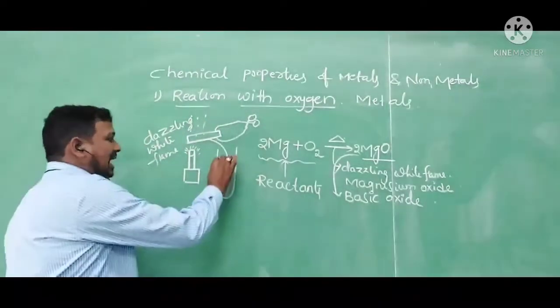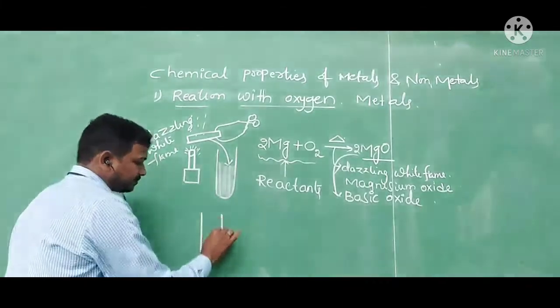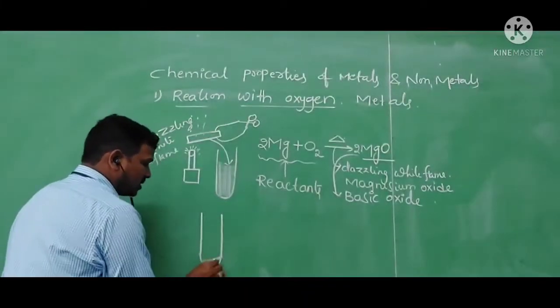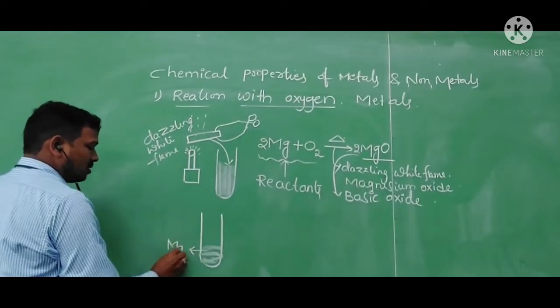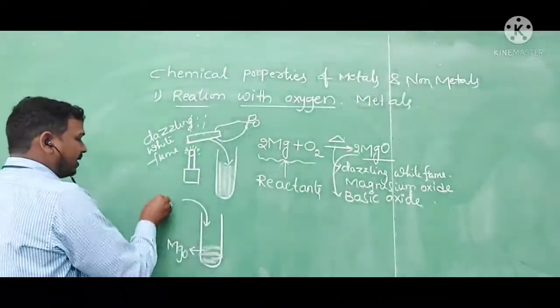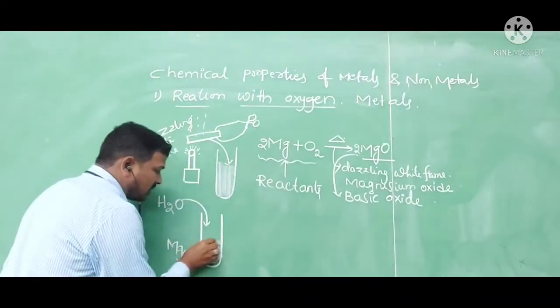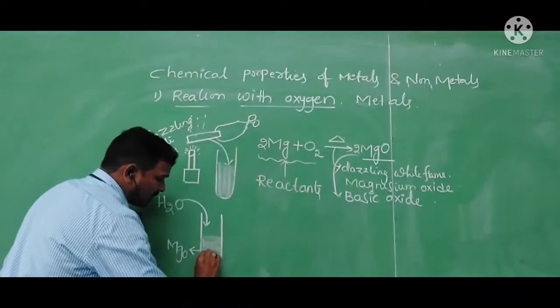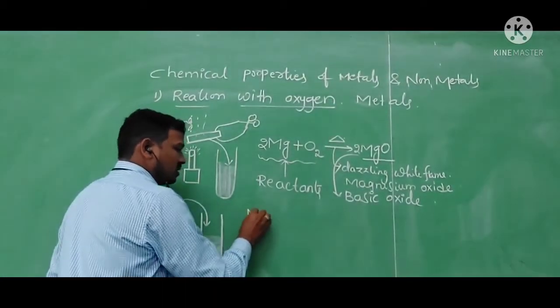When we collect this ash in the test tube, we add the water. Here this is magnesium oxide. I am adding H2O. The magnesium oxide will mix with the water partially and form magnesium hydroxide.